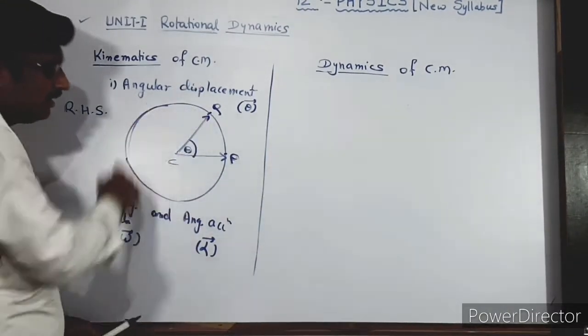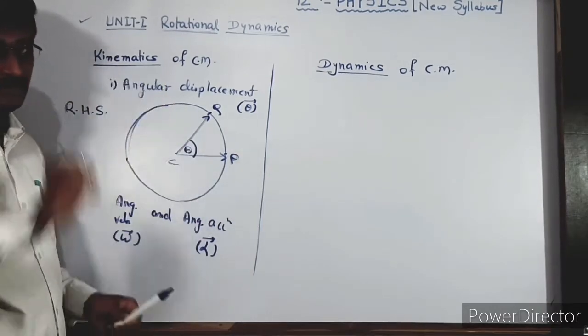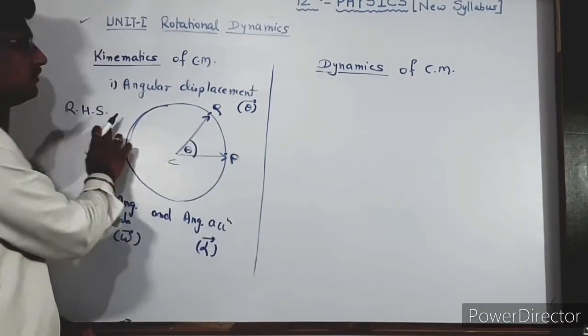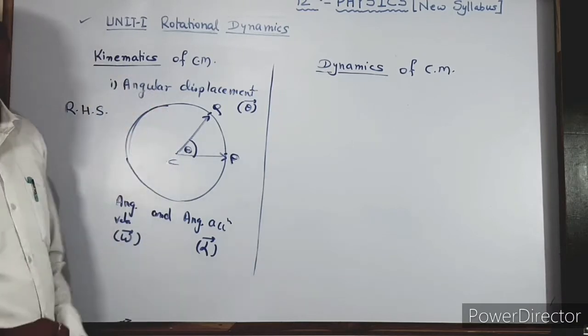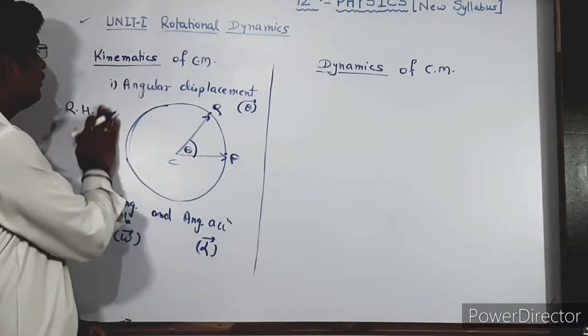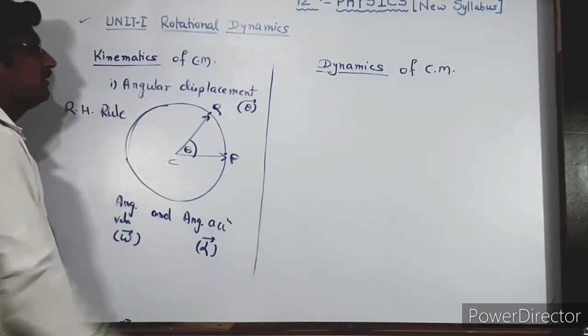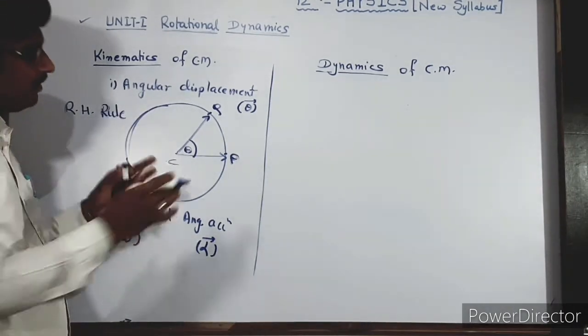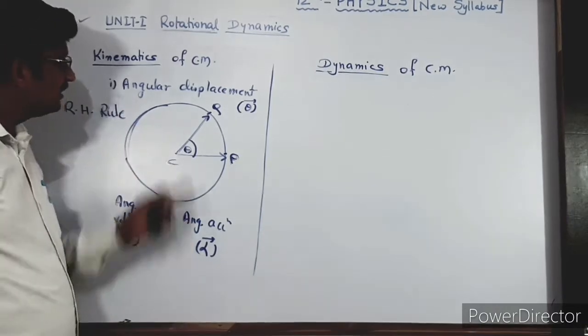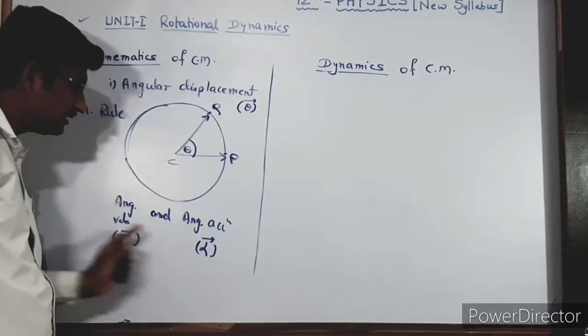All three are in the same direction. It is given by the right hand thumb rule or right hand screw rule. This right hand rule can give the direction of angular displacement, angular velocity and angular acceleration.